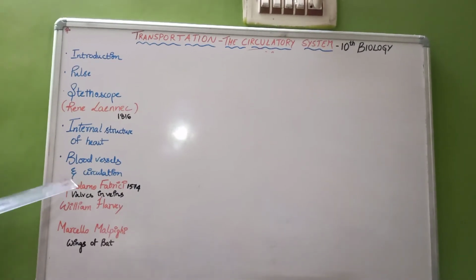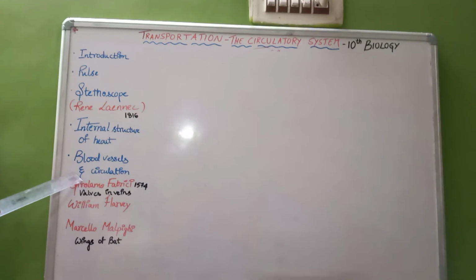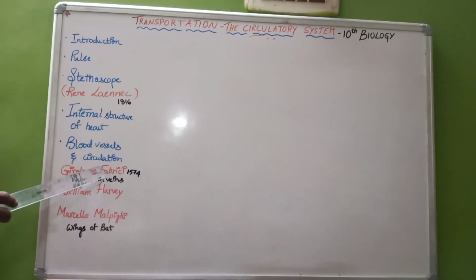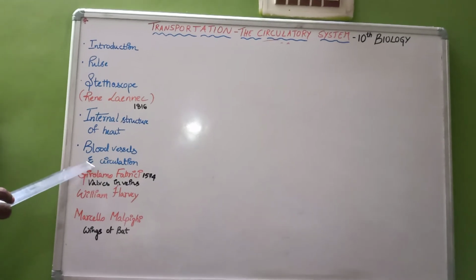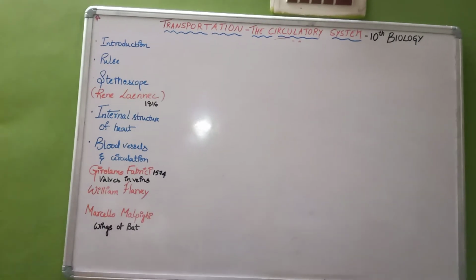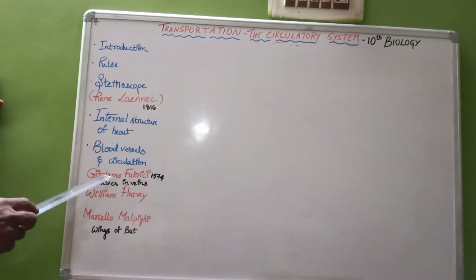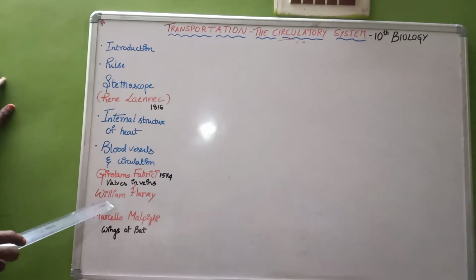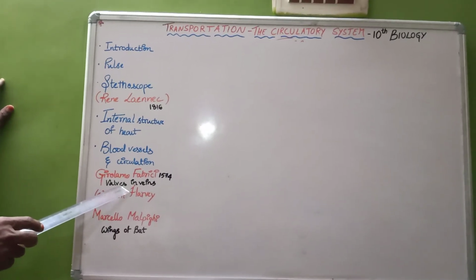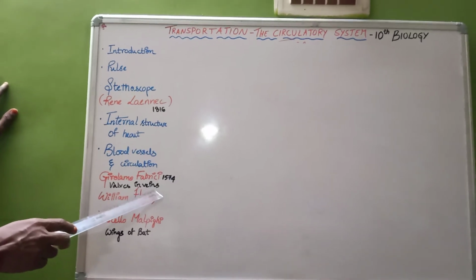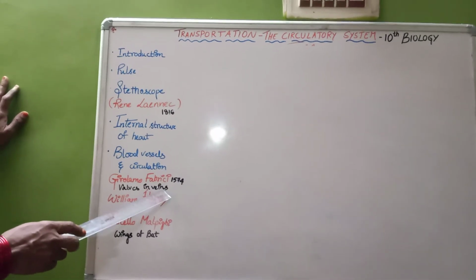Now, the different types of blood vessels which circulate the blood from one area to the other, we should learn about the history of that. Girolamo Fabrici, in the year 1574, found that valves are present in veins. There are 3 different types of blood vessels.